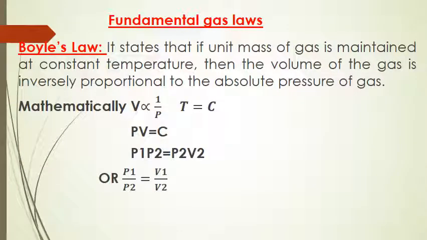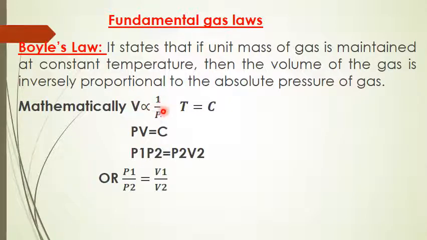We have some fundamental laws of gases. Let us discuss them one by one, starting with Boyle's law. Boyle's law states that if a unit mass of gas is maintained at constant temperature, then the volume of the gas is inversely proportional to the pressure of the gas.